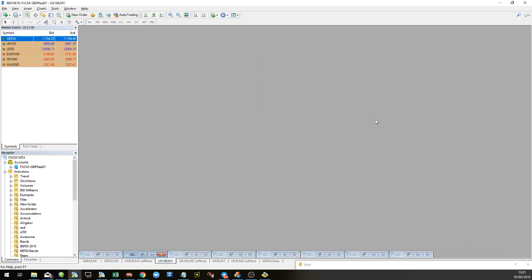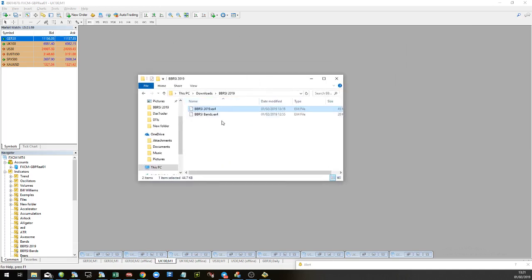So let's just go minimize those. What we're going to need is MetaTrader to be open, and we're going to need to have the two files downloaded that we need to install. So we've got two here. The first one is the actual BBRSI indicator, and the other one is optional, but it will actually provide the Bollinger Bands onto the chart as well. Okay, so let's select both of those.